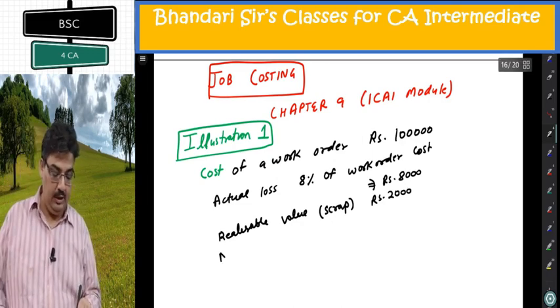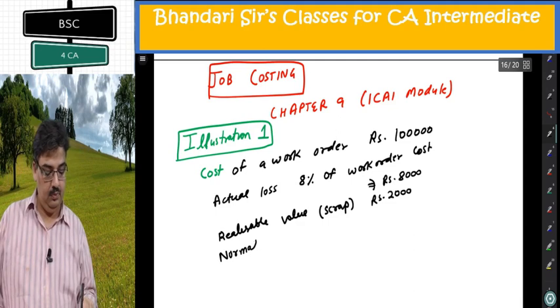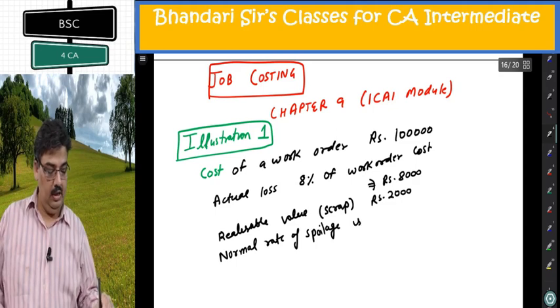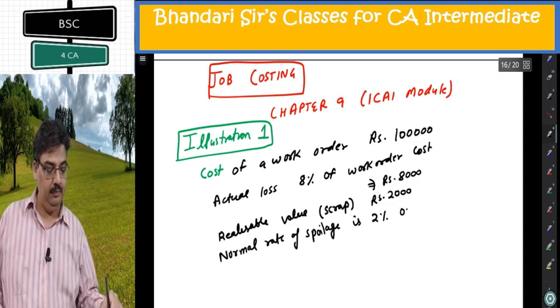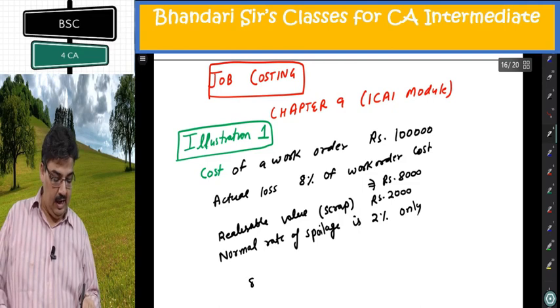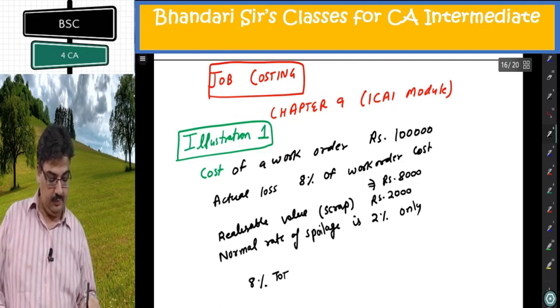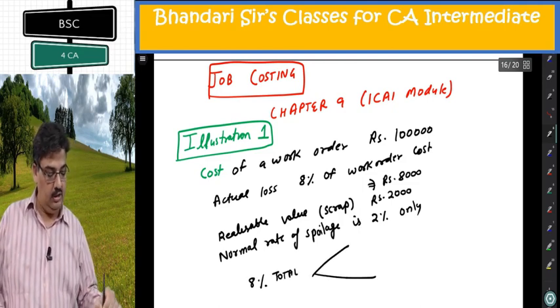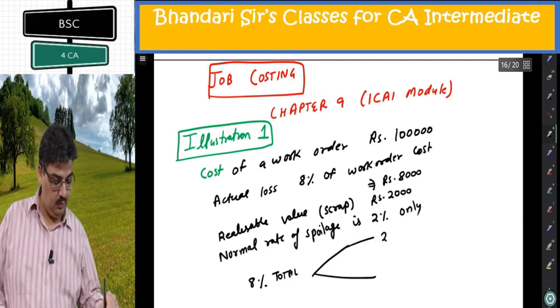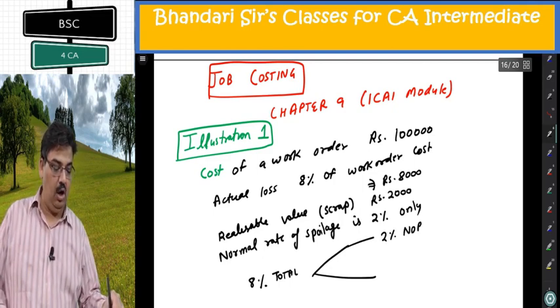Normal rate of spoilage is 2% only. It means the 8% total loss is of 2 types: 2% normal, 6% abnormal.